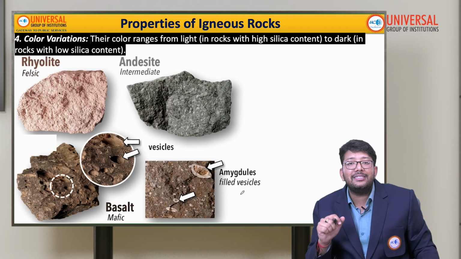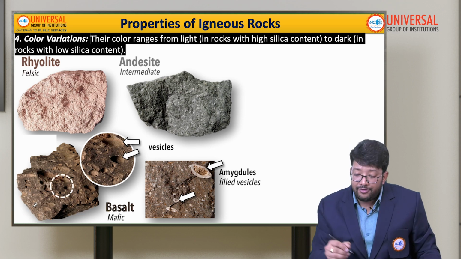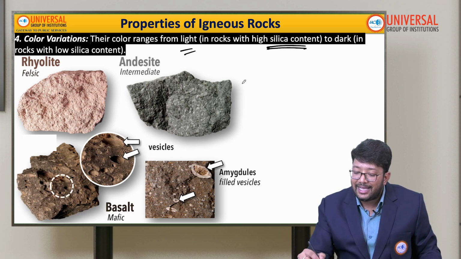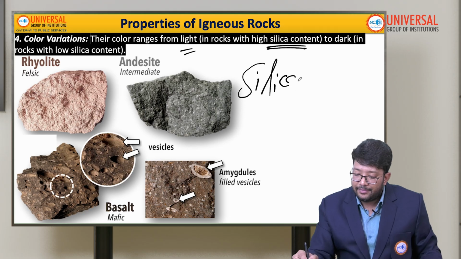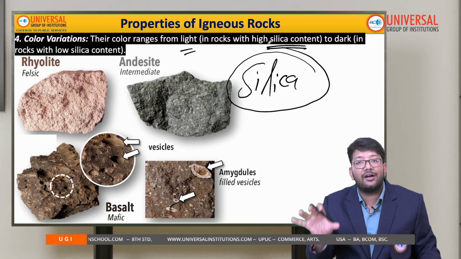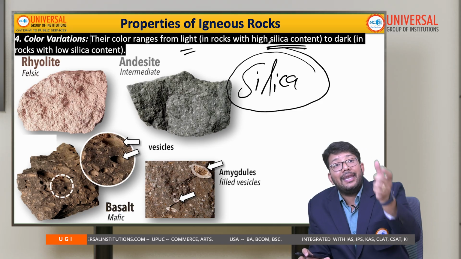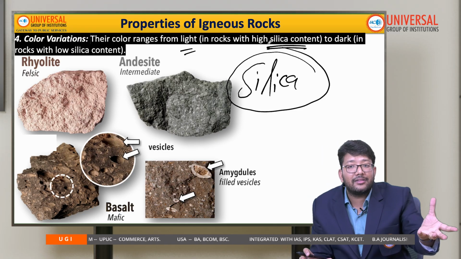The fourth property is color variation. Remember, igneous rock color is decided on the basis of silica content. The more the silica content, the lighter the color will be, and the less the silica content, the darker the color will be.